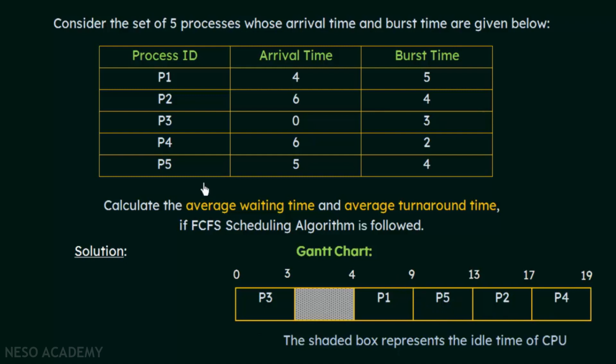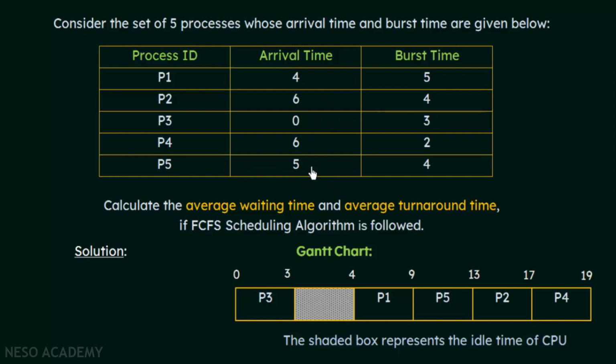Now if you see what is the burst time of P5, it is 4 units of time. So P5 will execute for 4 units of time, that is from the 9th unit of time plus 4, which will give us 13. So 13 is the completion time of P5. Now which is the next process that will get the CPU? If you look at the arrival times, P5 was the one that just completed now.